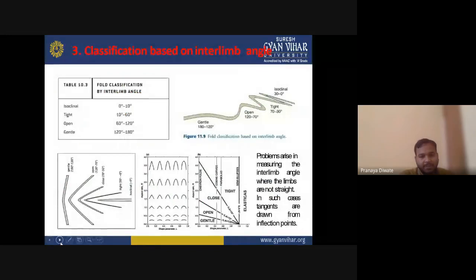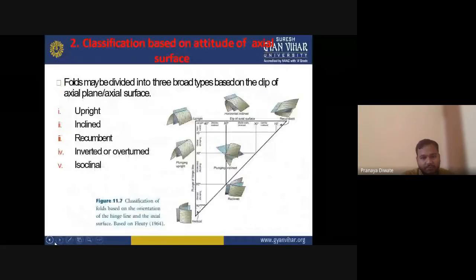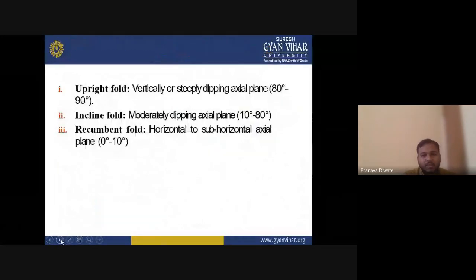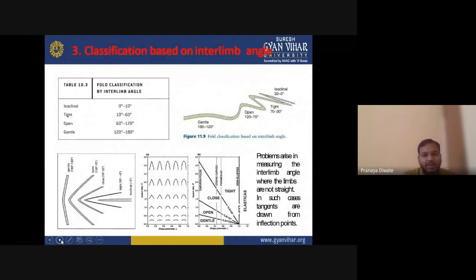Whatever classification we have seen till now is based on the attitude of the axial surface. Now you have a classification based on the interlimb angle. The interlimb angle is the angle between the two limbs, and the classification is based on this.